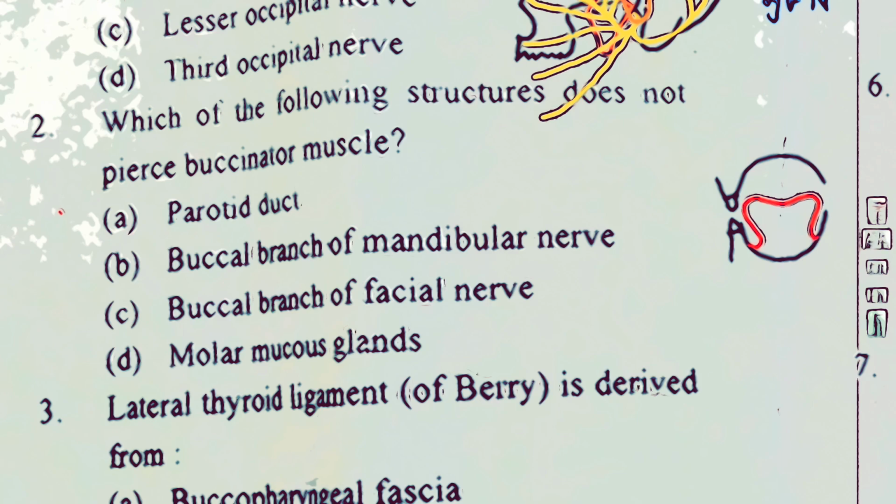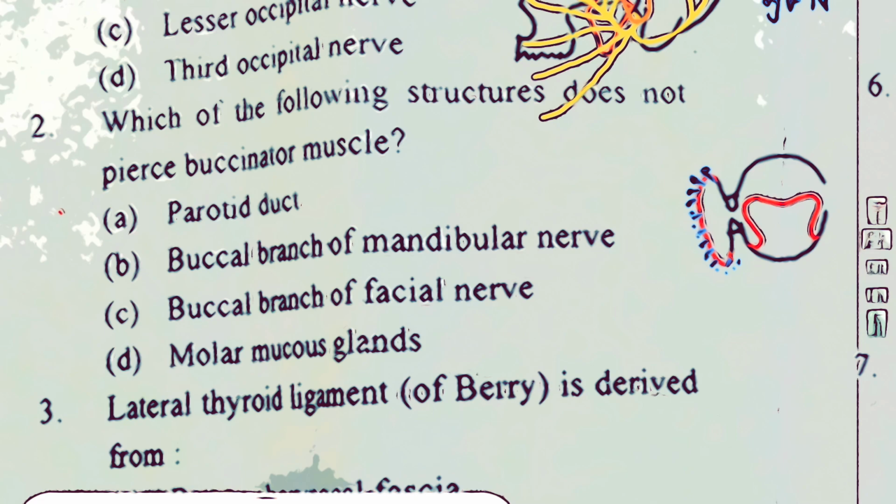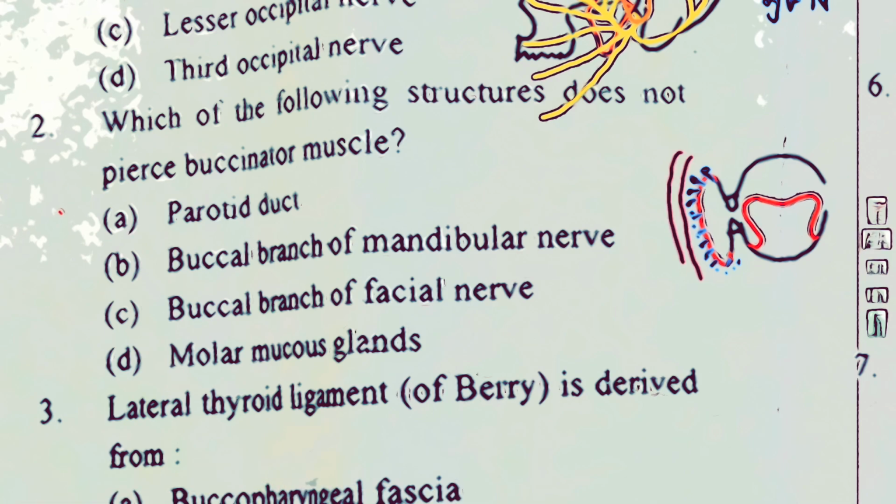Then here you have the vestibule, and this vestibule is buccogingival vestibule between the cheeks and the teeth. In this vestibule surrounding here you find the buccal mucosal glands. These are buccal mucosal glands secreting directly into the cavity, the buccogingival vestibule. The next thing here you find is this muscle, the buccinator muscle.